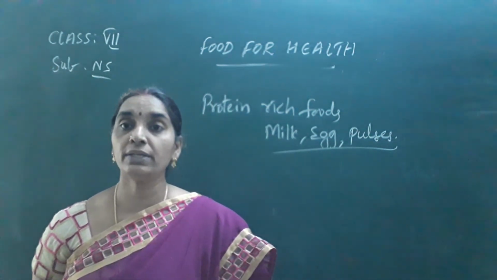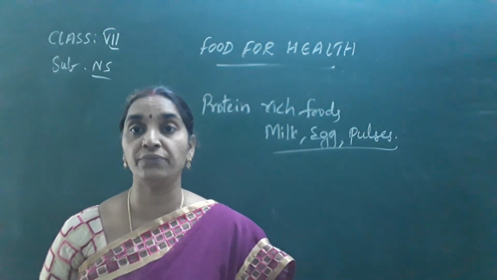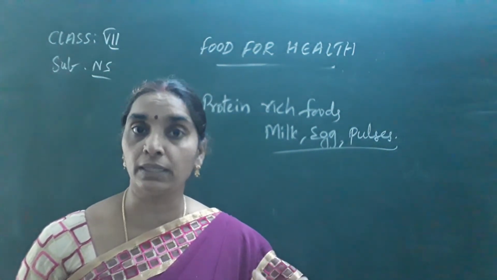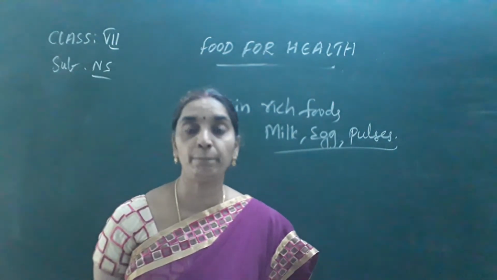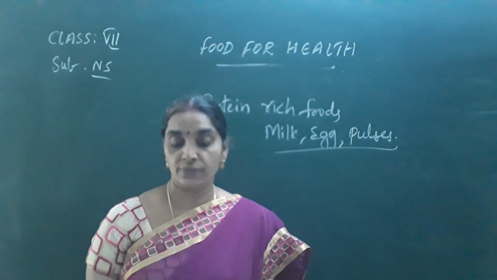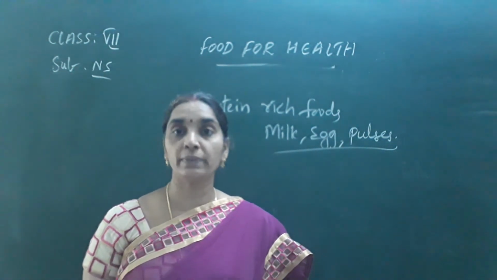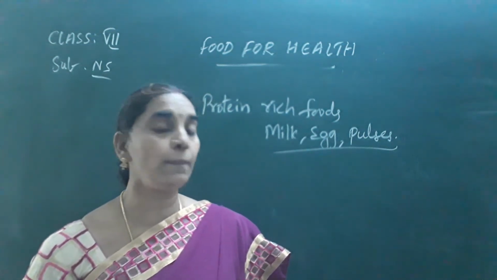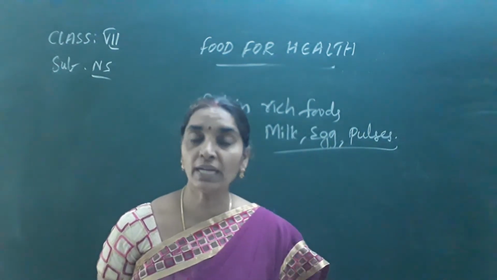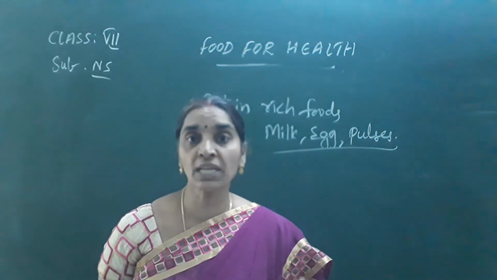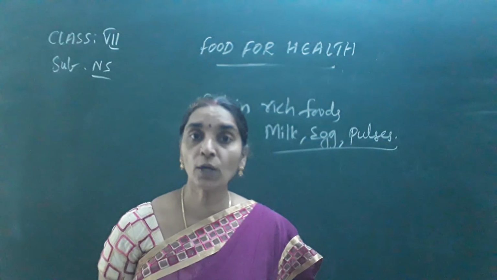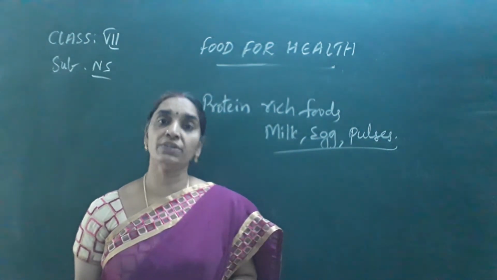Okay, children? So why is it required to take pulses and eggs every day? It is required in order to get growth and development in our body and also to get immunity against diseases, where the proteins regulate the biochemical reactions in our body and help as body building foods. Is it clear, children? So proteins are body building foods. Carbohydrates are energy giving foods.